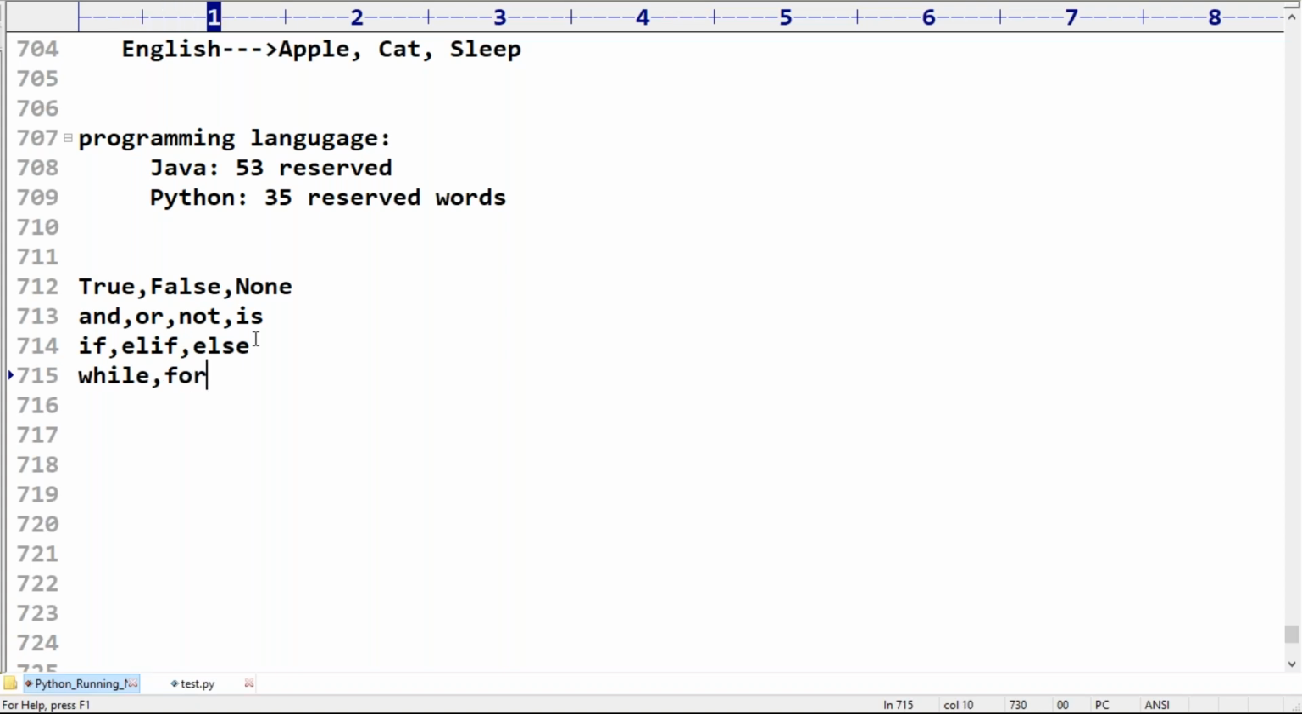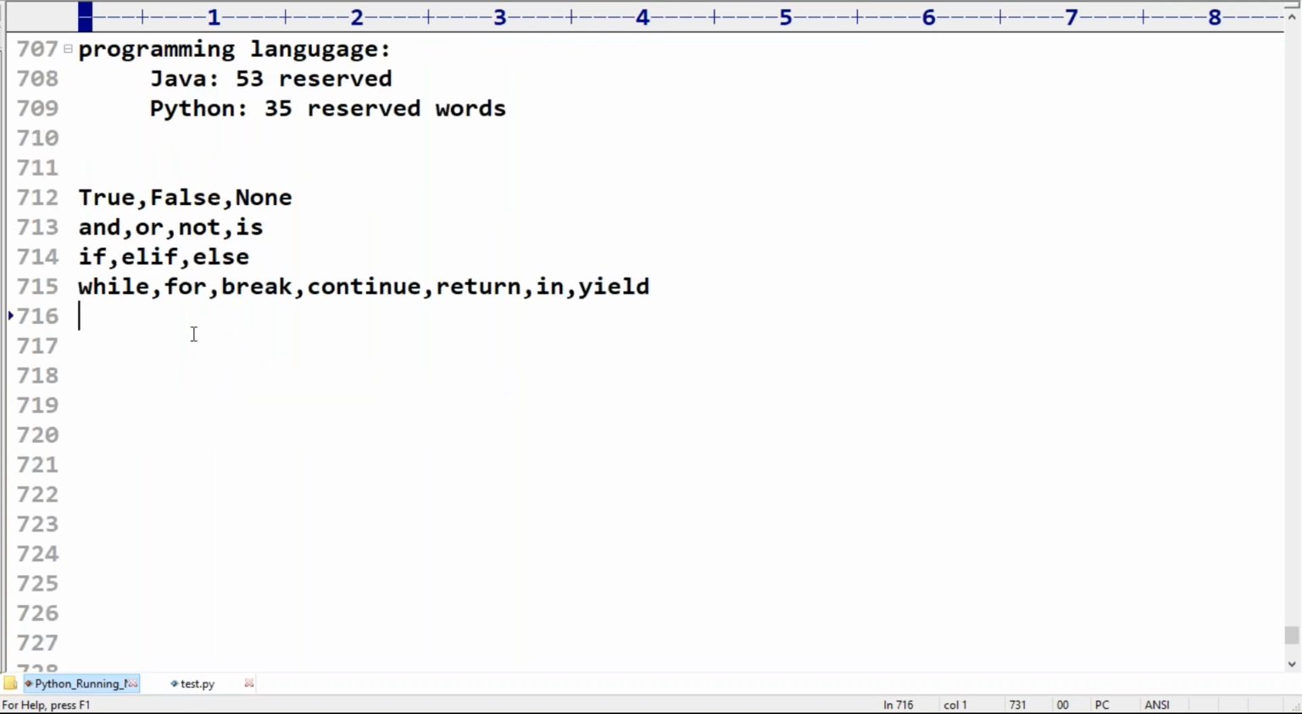Next, for is there. Next, break is there. Continue is there. Break, continue, return, in, yield. While, for, break, continue, return, in, yield.